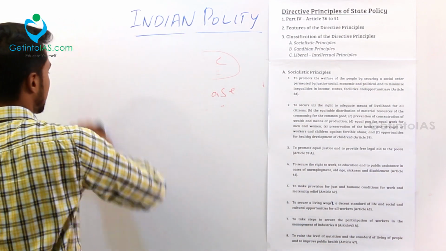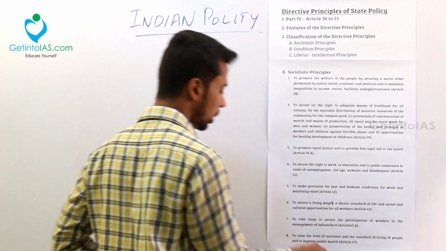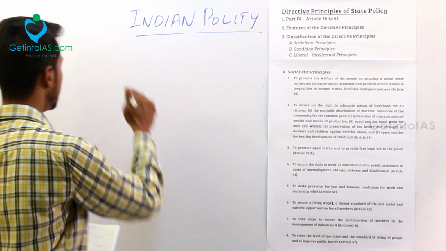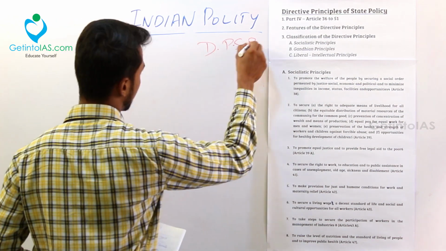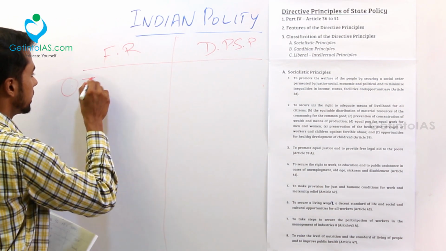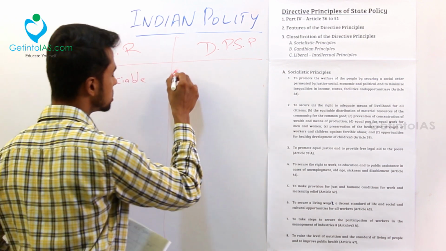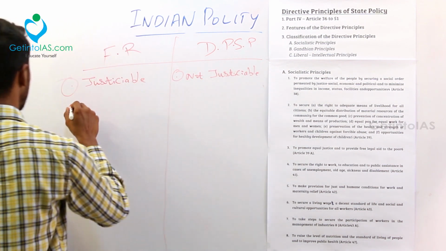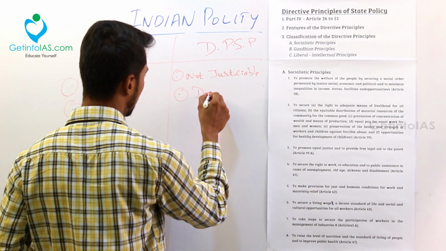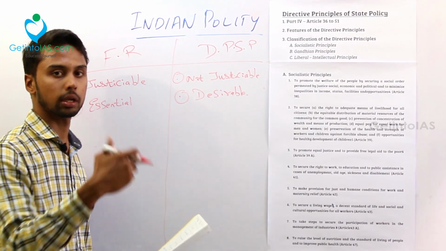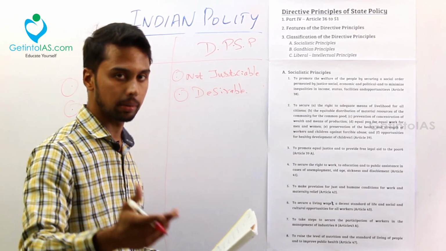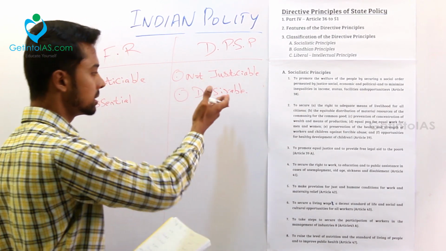So this is the thing we are tracing: what is the tussle between your fundamental rights and your DPSP? Now we will discuss the distinction. What is the difference between the fundamental rights and the DPSP? The main difference is that fundamental rights are justiciable, while the DPSP is not justiciable. Second, fundamental rights are essential for the government to follow, but the DPSP is not essential, it is desirable, because it is not justiciable.